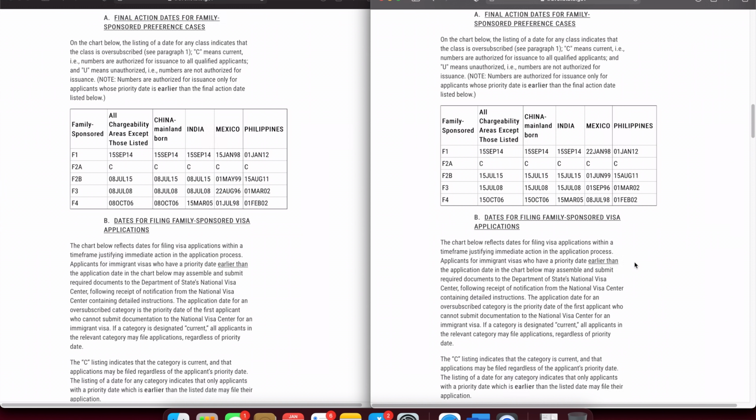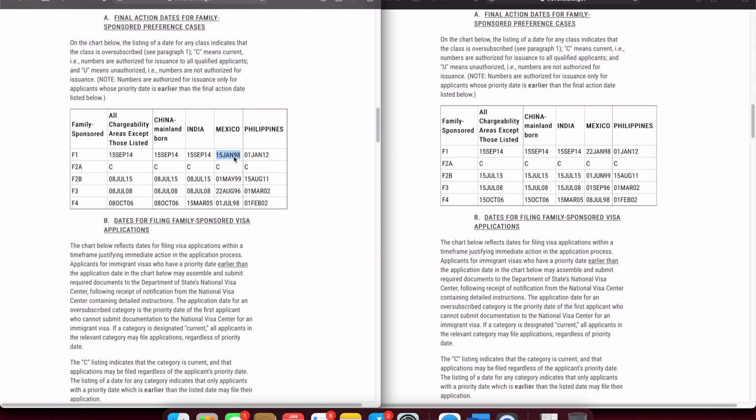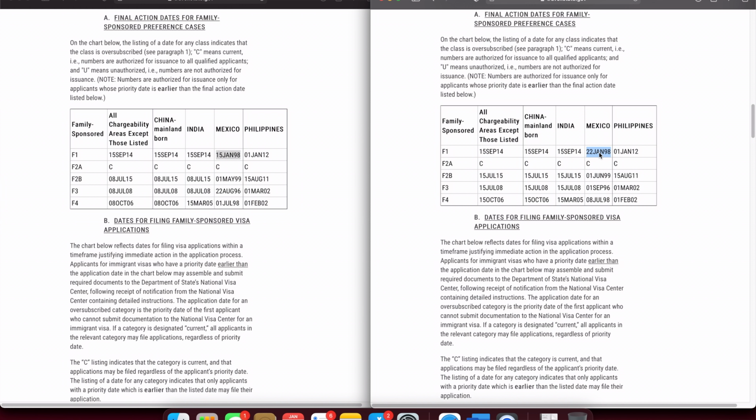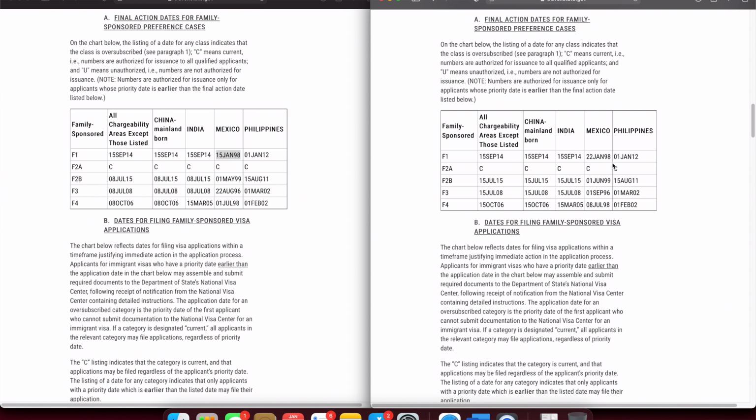As you can see, the F1 category has not changed at all except for Mexico. It has changed slightly from 15th of January 98 to 22nd of January 98. So it's not much of a progression, but that's all it is. F2A category, which is sons and daughters of and spouse of green card holder, is current throughout, and it has been current for a while, which is great news. F2B category, again it's almost the same. It's slight progression in all chargeability and then slight progression in China as well as India and so on.